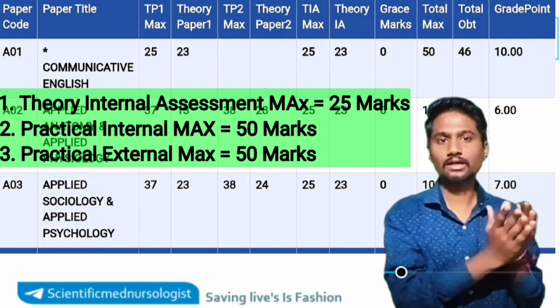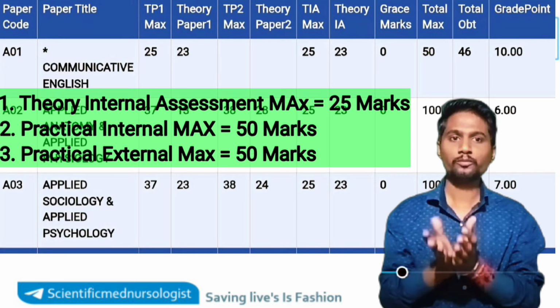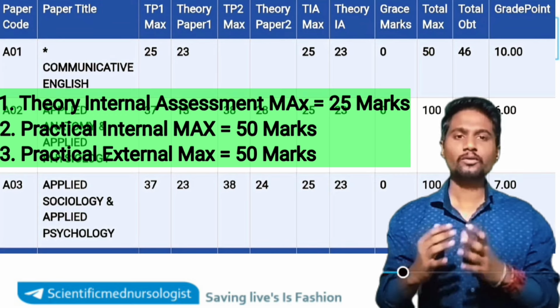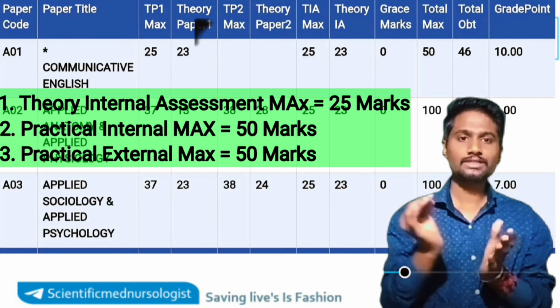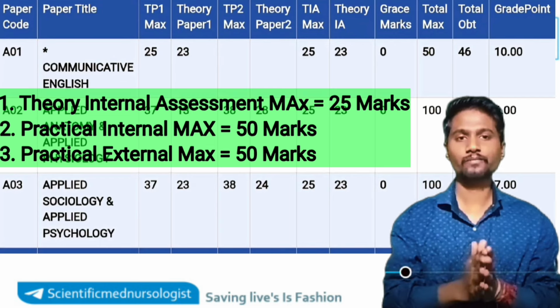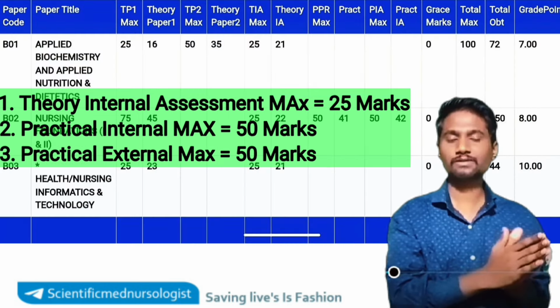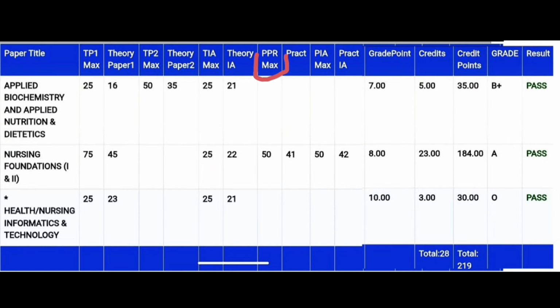Did you follow all of the college rules? Were you regular to the college? Based on many other factors, the college will give you this theory internal assessment marks. And practical marks will be PTR max, meaning practical external maximum marks will be given here, that is 50. Practical marks means how many marks you have scored in the practical external viva examination, which will be given here, that is in this case 40.